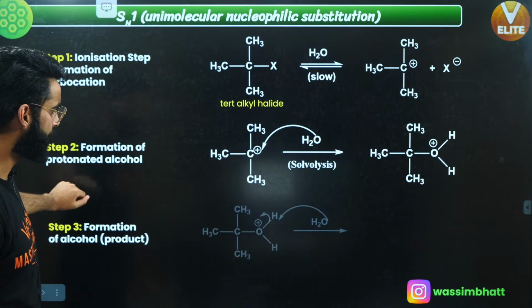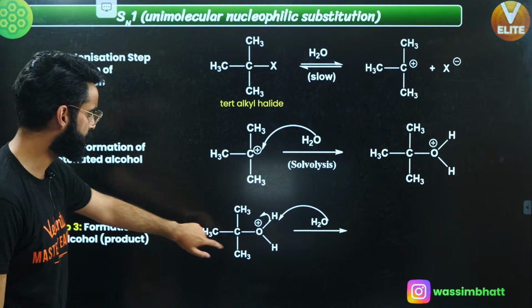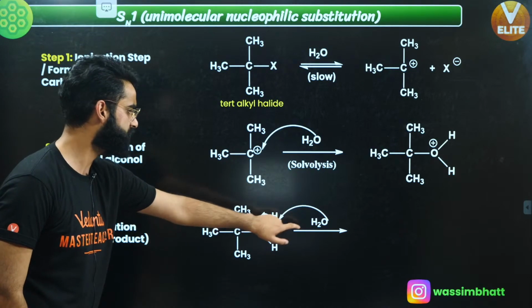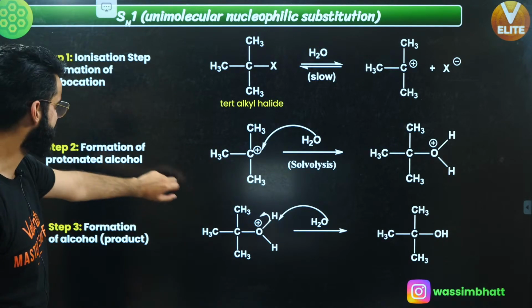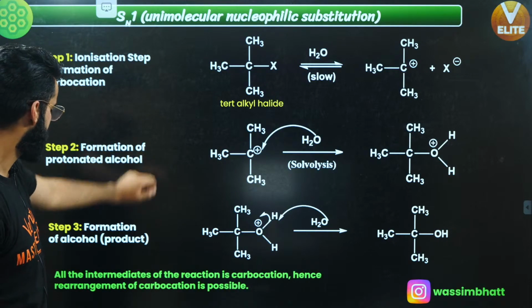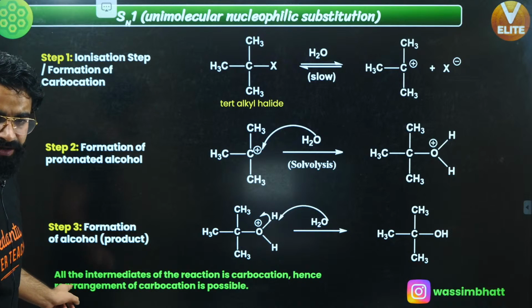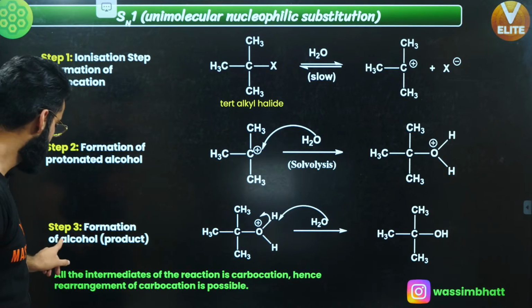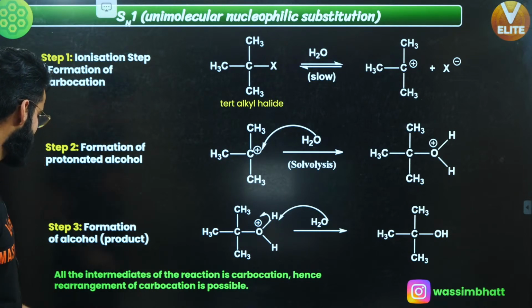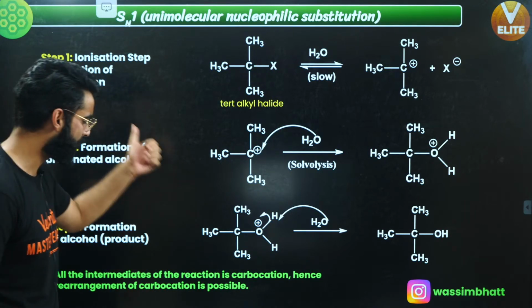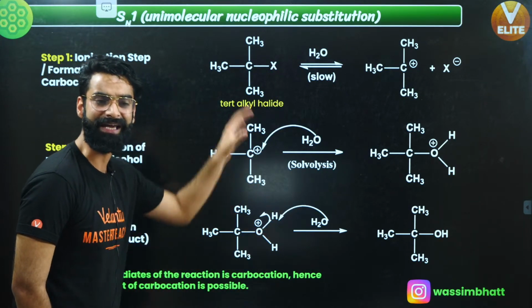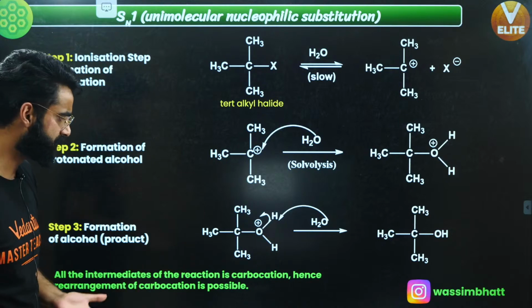Now people, let's move on. Let's talk about a few more things. This is something which I've told you. This water is going to take this H positive out, so you get the alcohol as the product in this case, right? Okay. Now people, what happens over here? There is one important statement which I have mentioned over here. See, since the intermediate of this reaction is a carbocation, right?